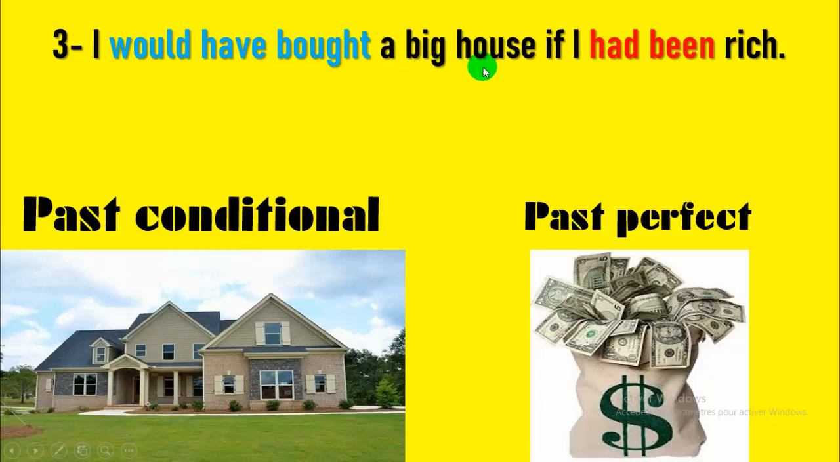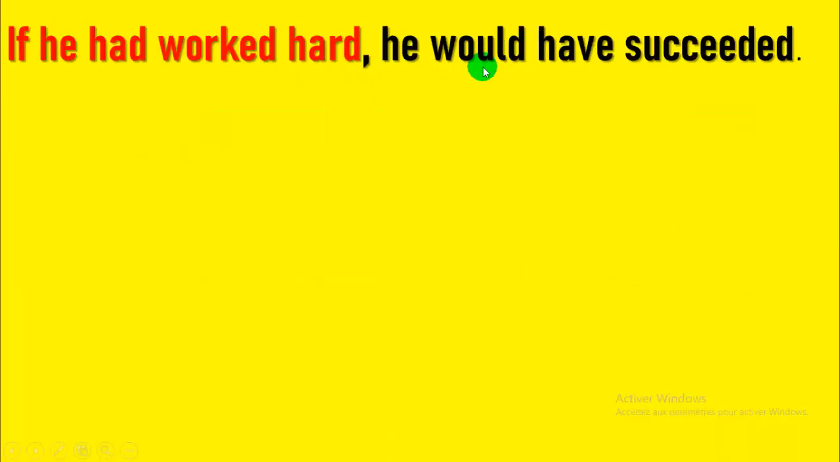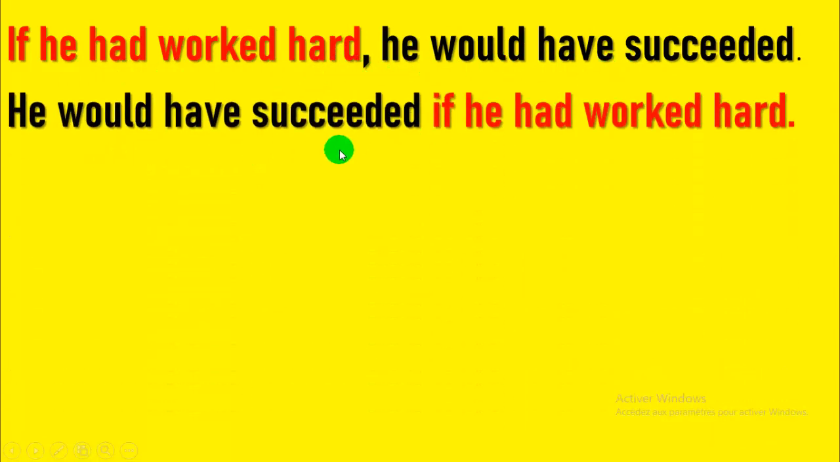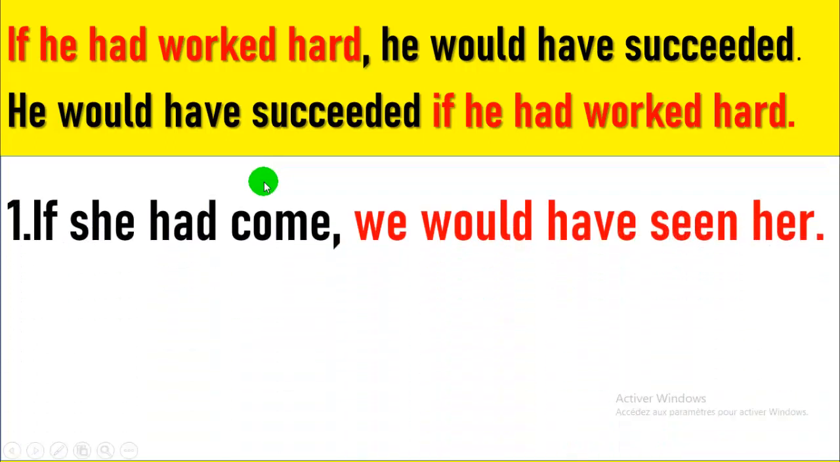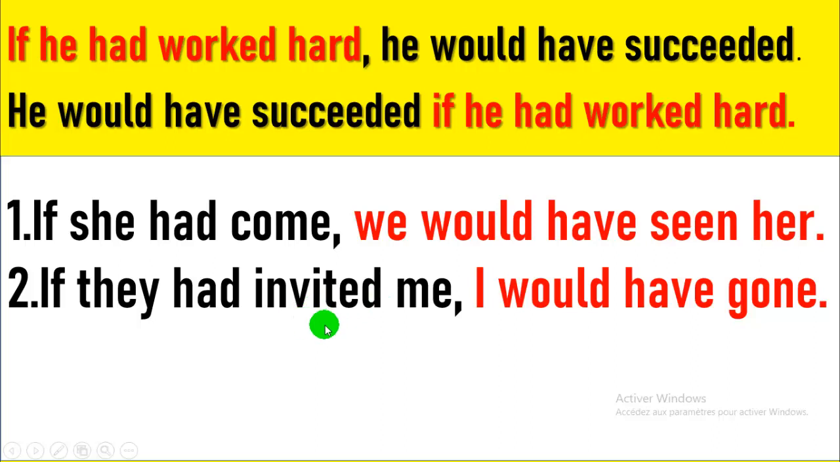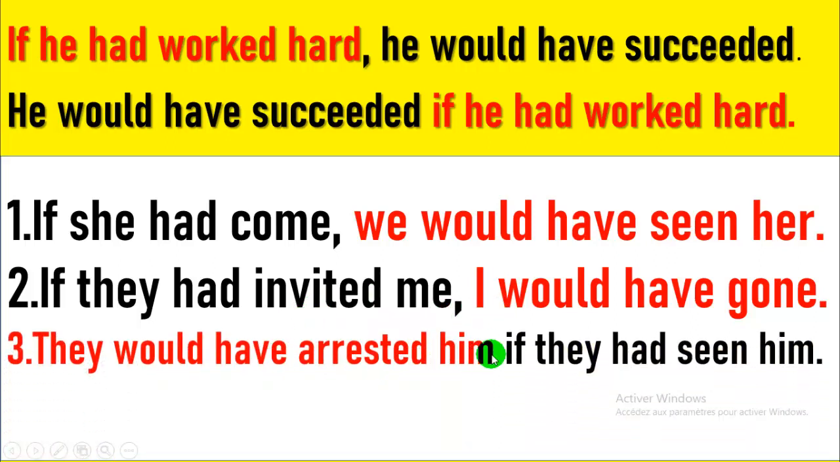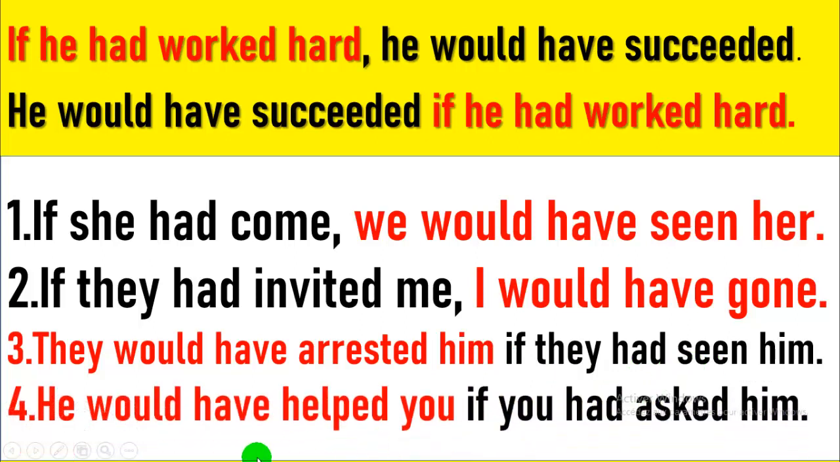I would have bought a big house if I had been rich. Examples: if I had worked hard, comma, I would have succeeded. He would have succeeded if he had worked hard. There is no comma. If she had come, we would have seen her. If they had invited me, I would have gone. They would have arrested him if they had seen him. He would have helped you if you had asked him.